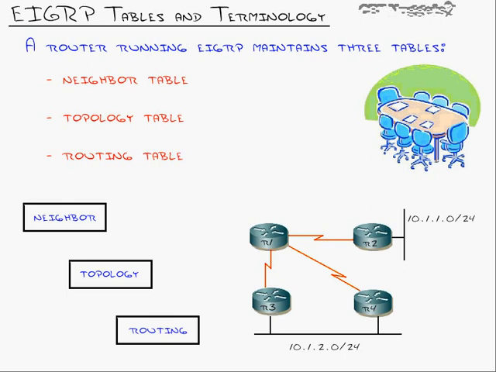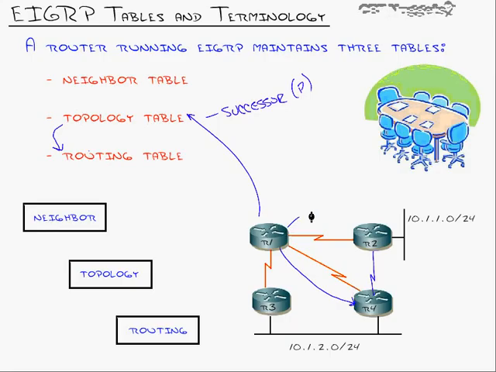It will remember all of the best routes and all of the backup routes in that topology table as little flags. So, for example, let's say, well, this network isn't very redundant, but let's say it is. We've got a link right here. So router 1 has 2 ways that it can get to the 10.1.2 network. The best route will go into the topology table and be marked as, and this is getting into some of the terms, a successor. A successor. That's like the primary route that is going to be chosen, and let's talk about the other table. That one gets moved into the routing table. That is the one that will be actively used by the router.